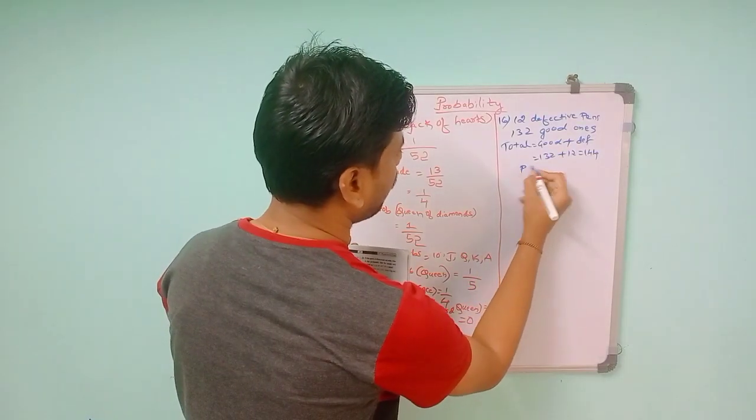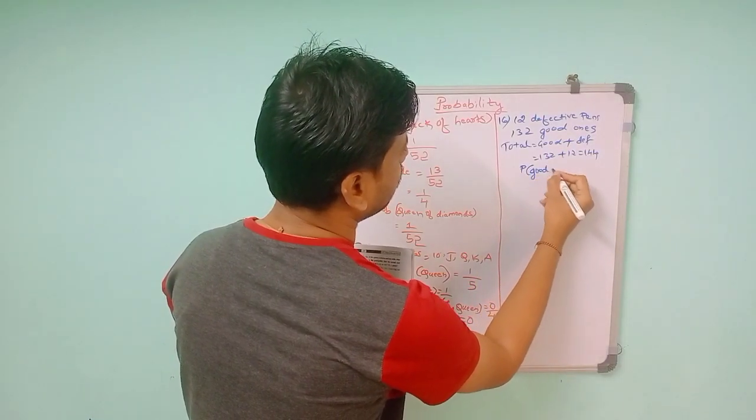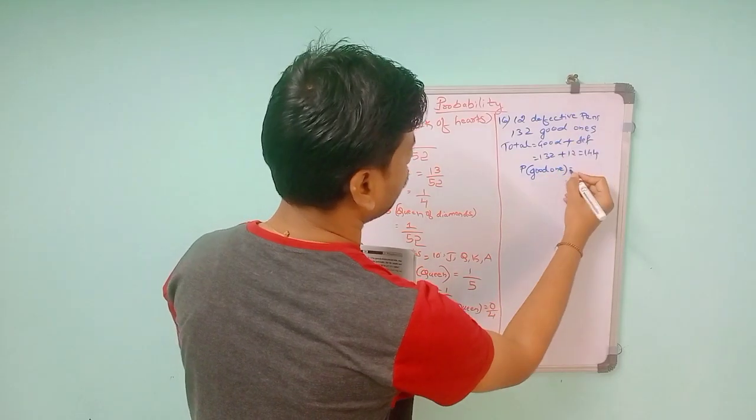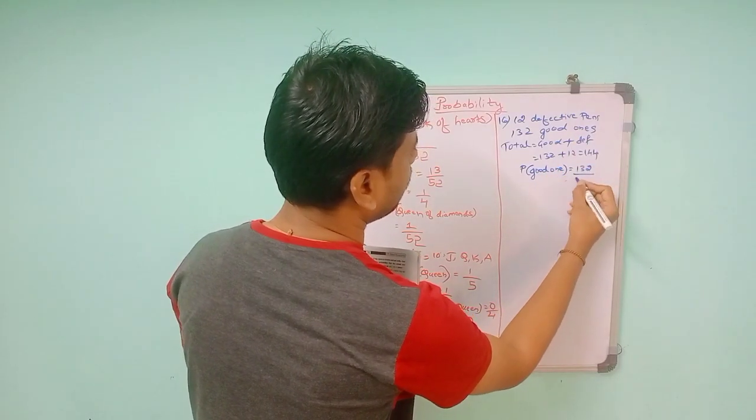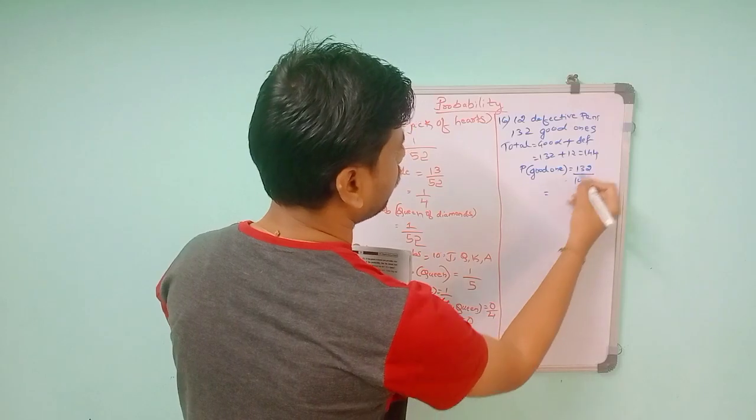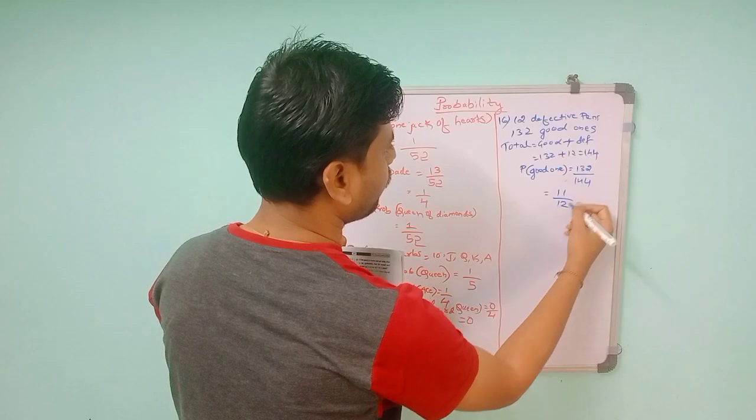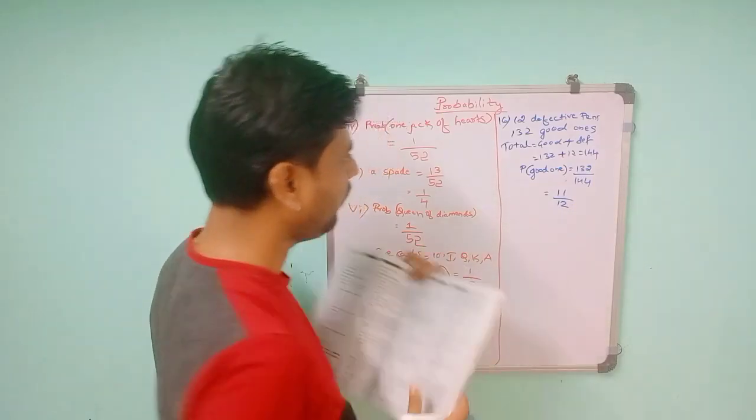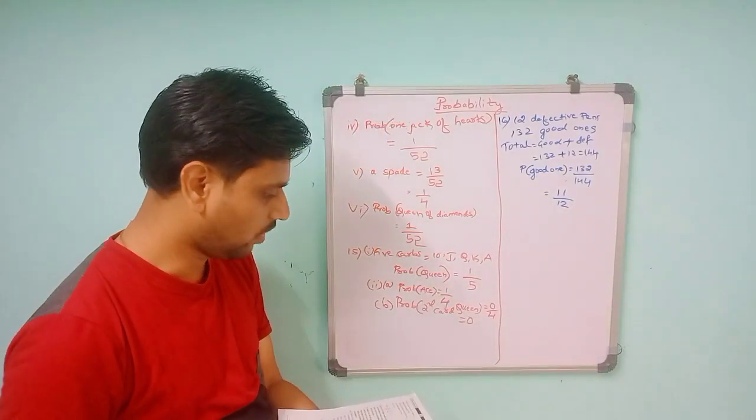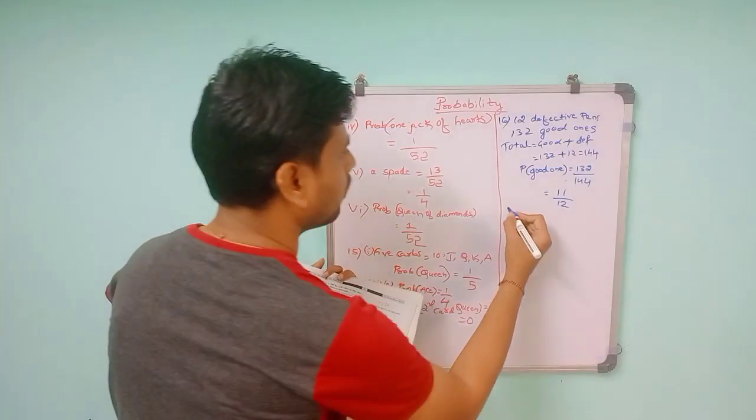So probability of a good one: we can't include defective, so total 132 out of total 144. 12 ones are 12, 12 twos... 12 squared is 144. 12 into 12 is 144. So the answer will be 11 by 12.